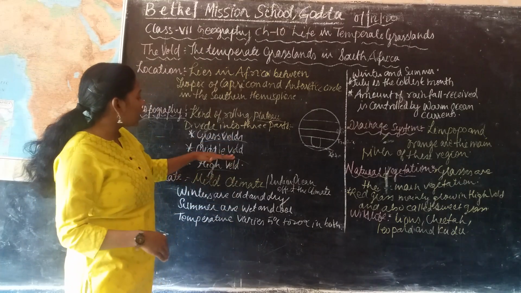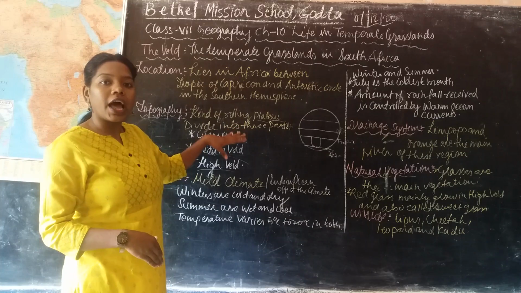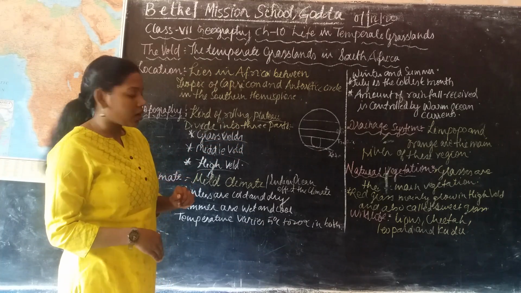These three are divided according to the height of the land surface.